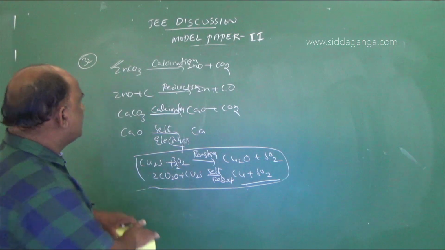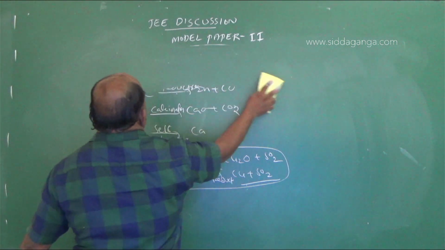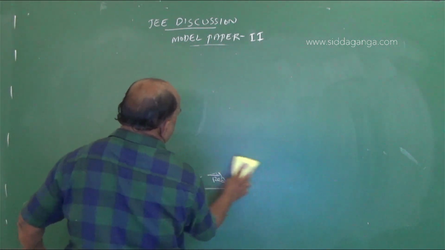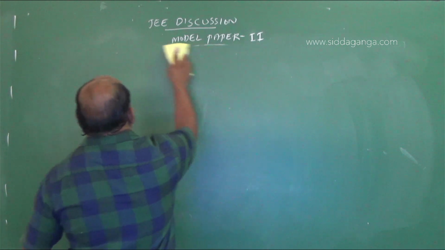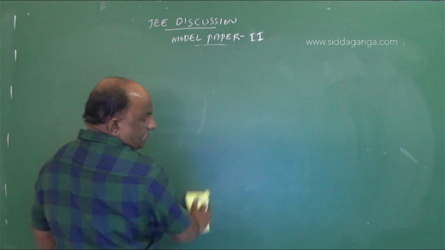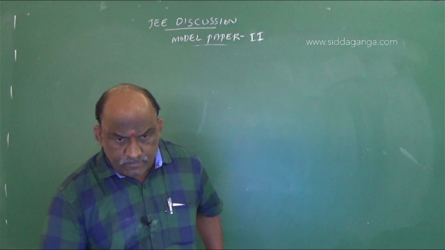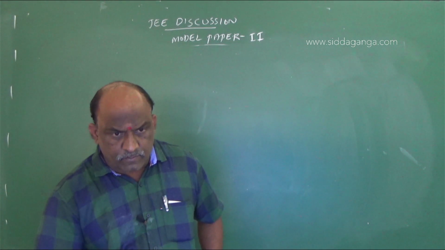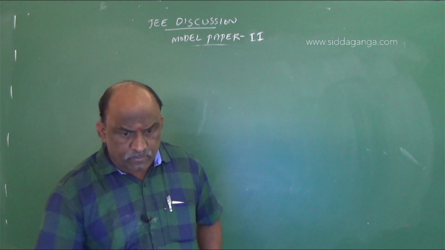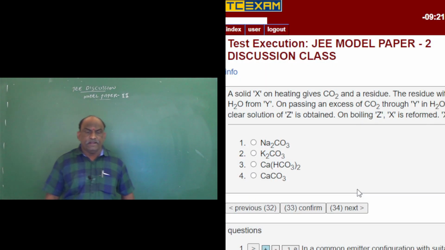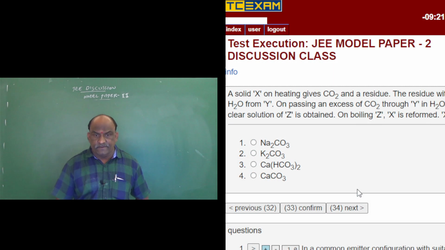And next one, 33. A solid X on heating gives CO2 and a residue.